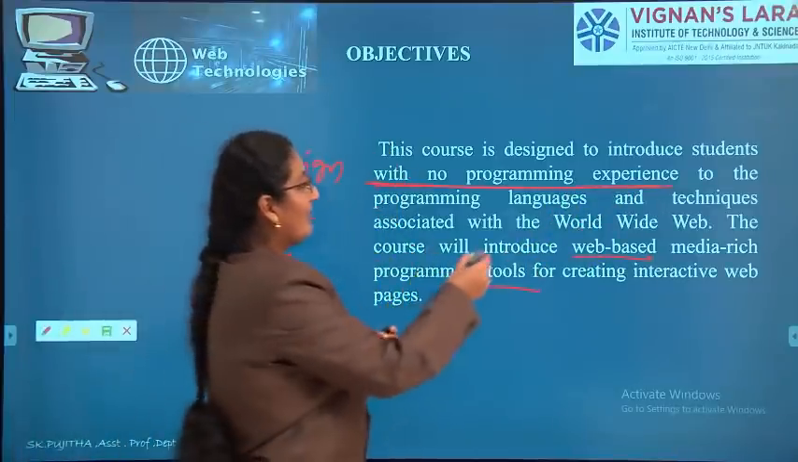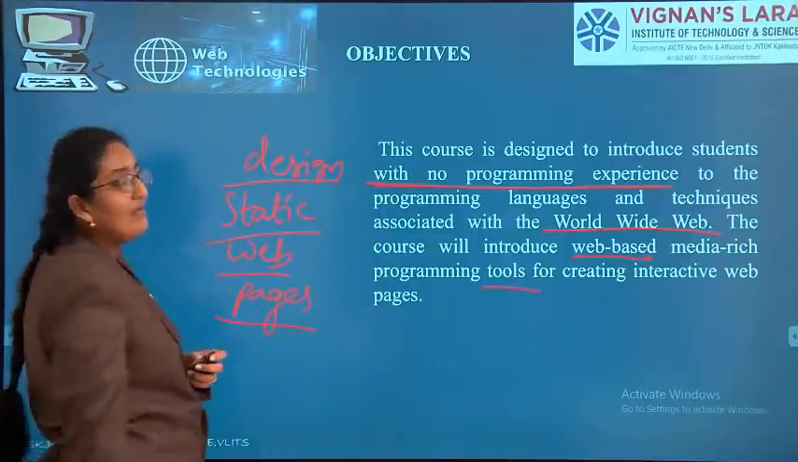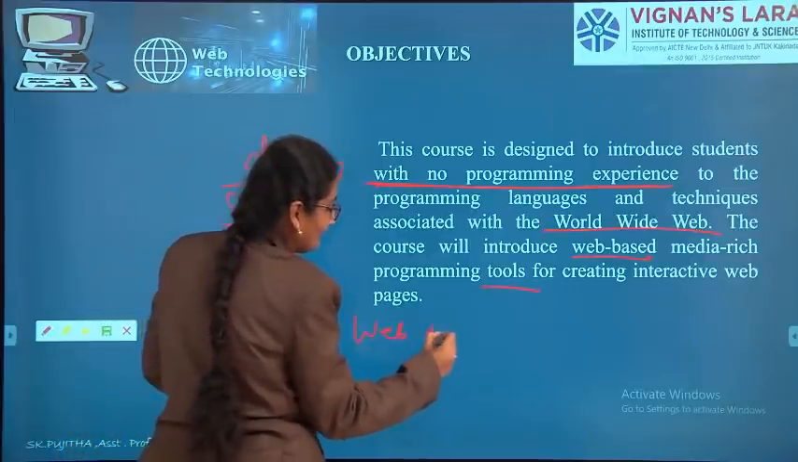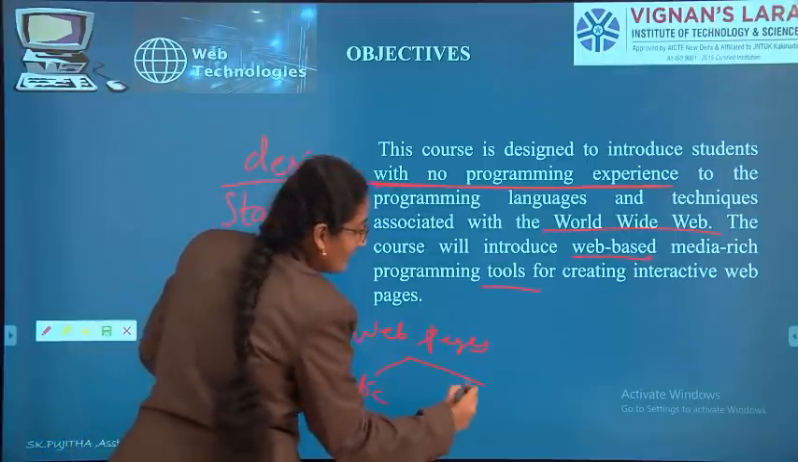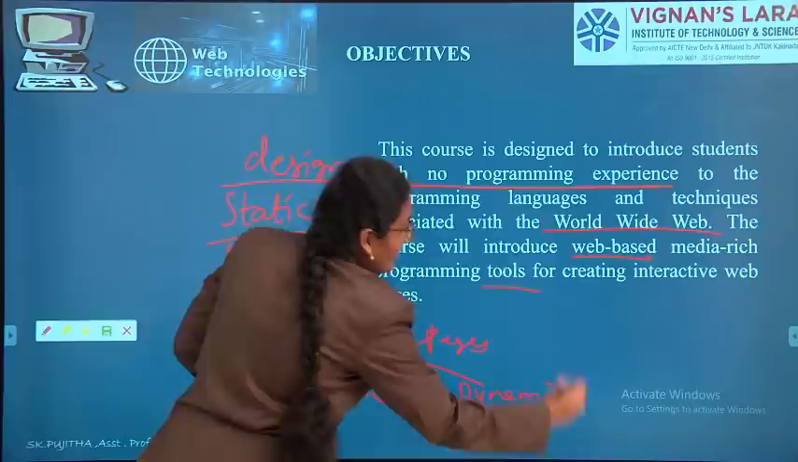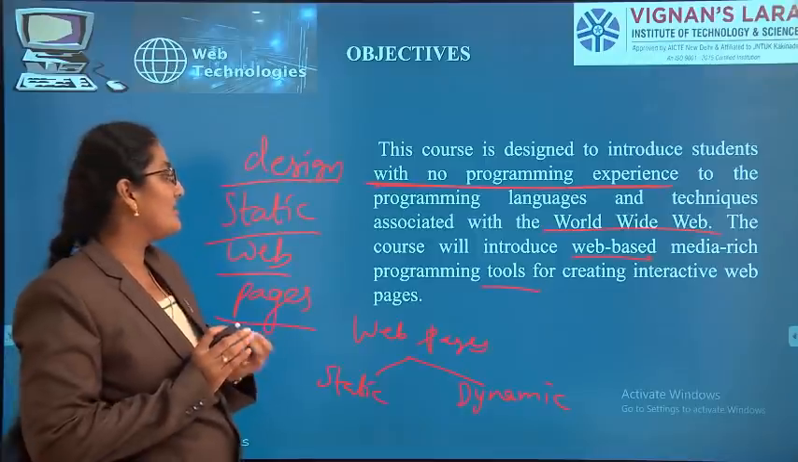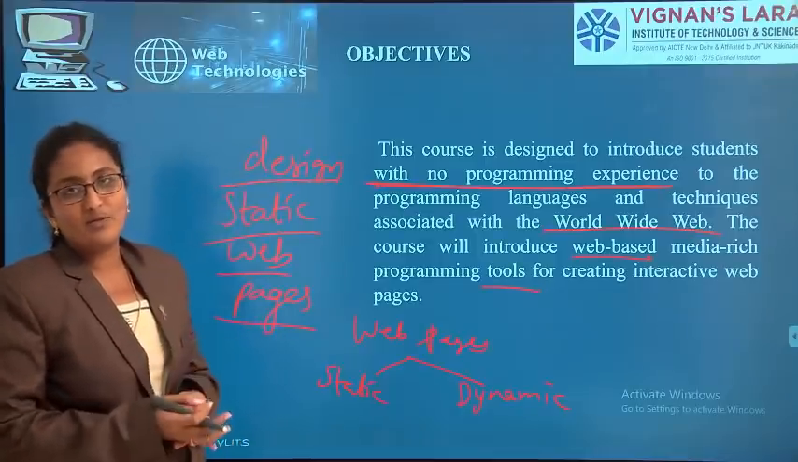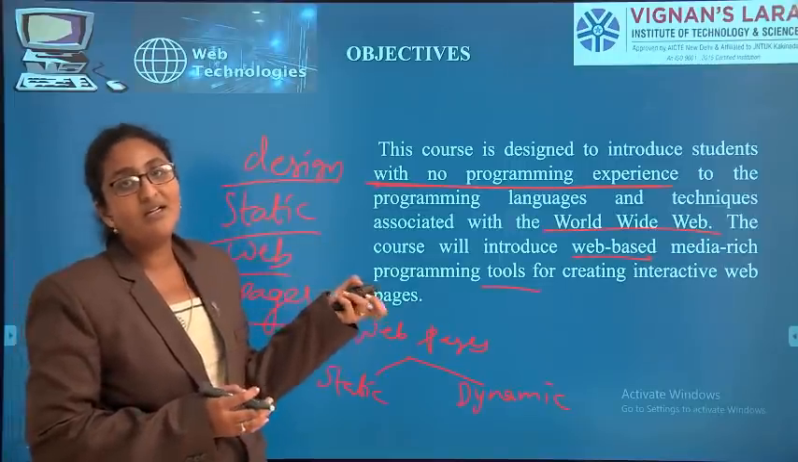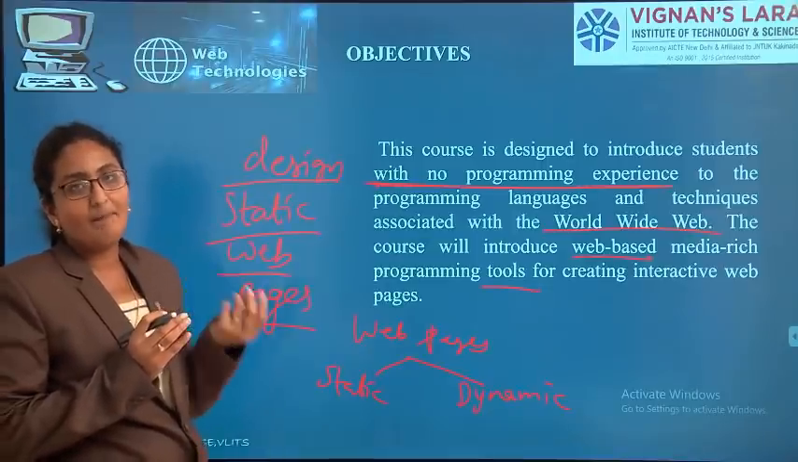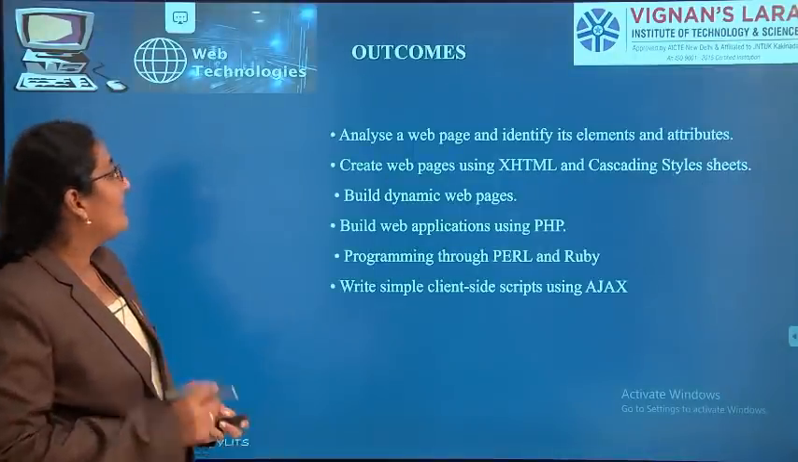With the help of World Wide Web and all the techniques, you should be in a position to design static web pages. Web pages are of two types: static web pages, dynamic web pages. So what is the main motto of web technologies? Main intention of web technologies is nothing but designing web pages. How many types of web pages we have? Static web pages and dynamic web pages. So what is the main motto of this subject? With no programming experience, based on the web based tools and techniques, you should be in a position to design static web pages.